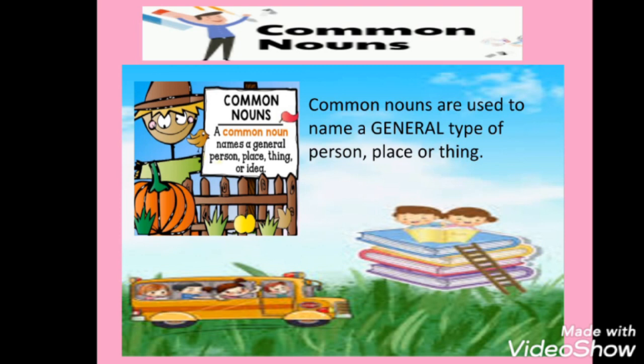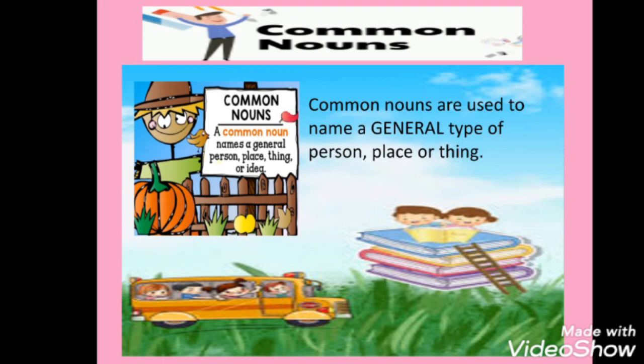Next type is common noun. What is common noun? Common nouns are used to name a general type of person, place or thing. Those ideas, those things, places which are common. When we hear those names, we can get an idea of that thing.